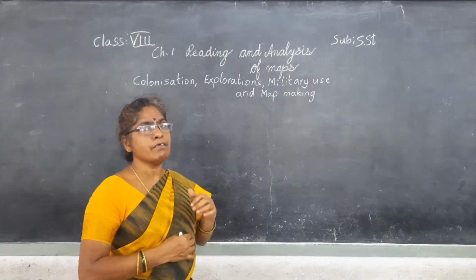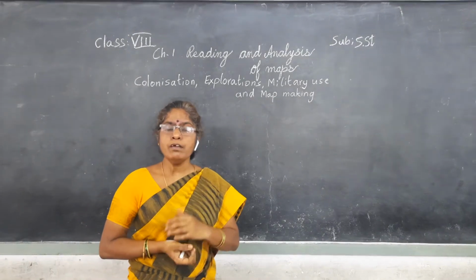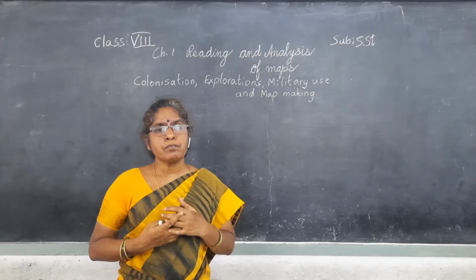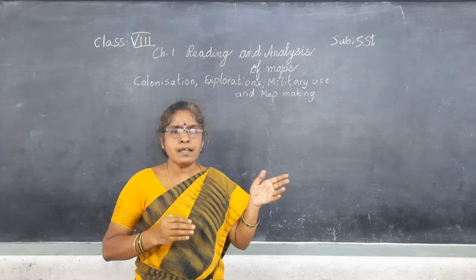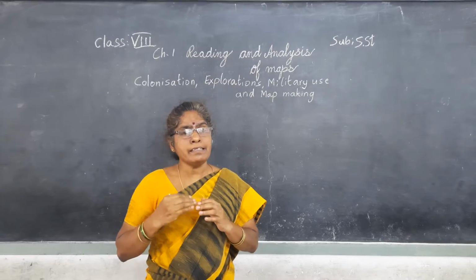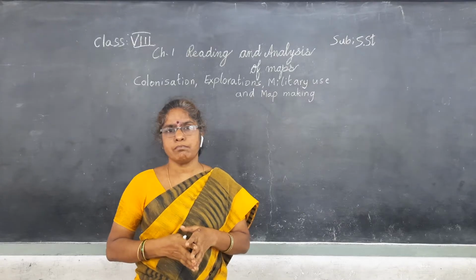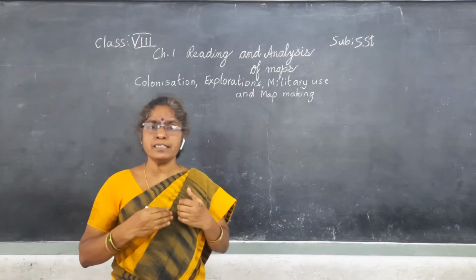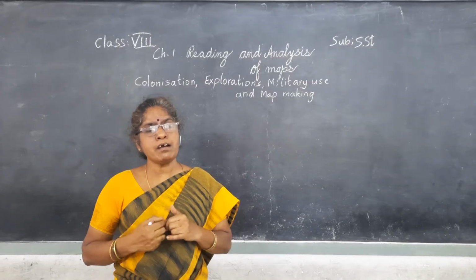Now, we will come to our part, that is colonization, exploration, military use and map making. By the end of the 15th century, the Europeans discovered sea routes to all the countries. Particularly at that time, they discovered North America and South America. In the 17th century, they discovered Australia. These Europeans started colonizing the countries of Asia, North America, South America, Africa and Australia.